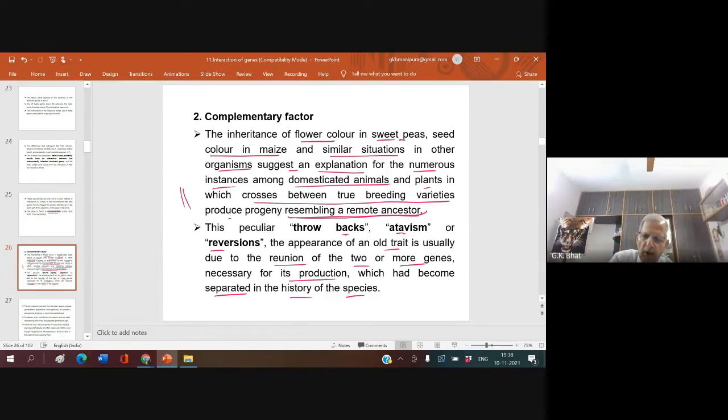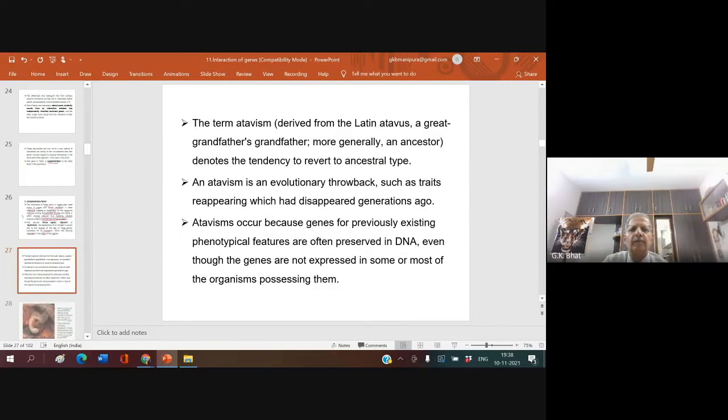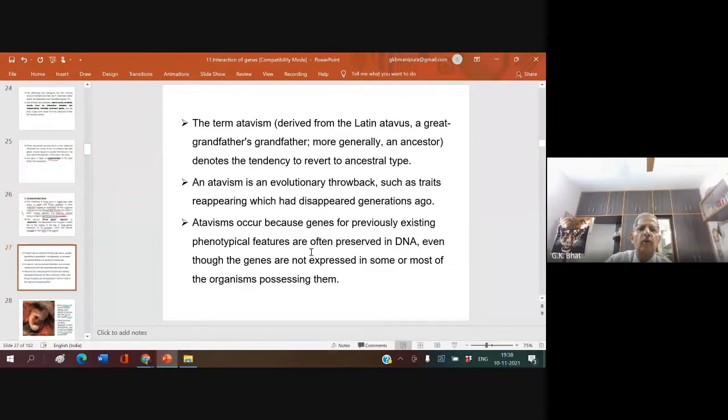Even though I start giving an example, you will understand. This is what is called atavism. What is atavism? Atavism is a sudden appearance of the character of our remote ancestor. Have you heard about or have you seen a baby born with a tail?